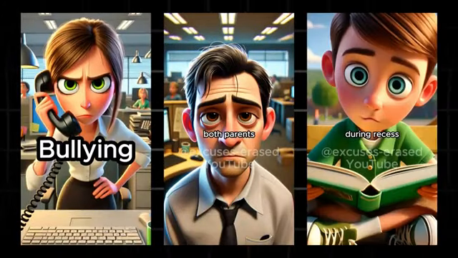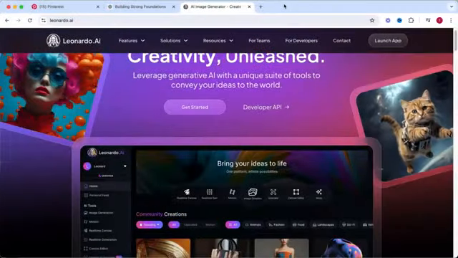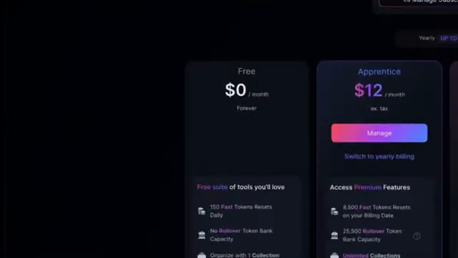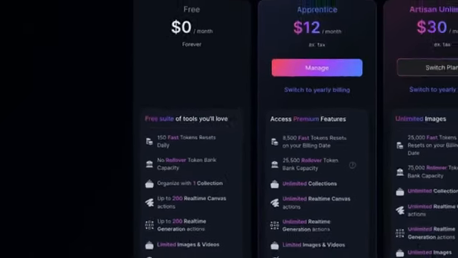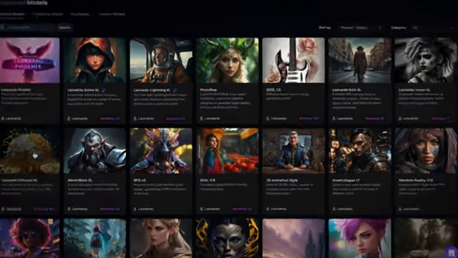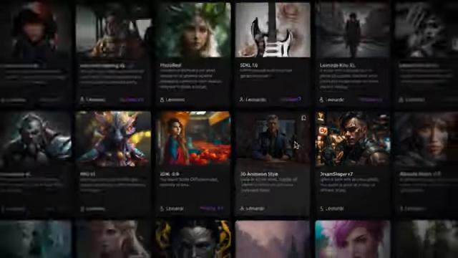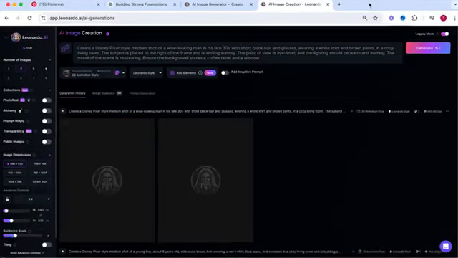For the next step, you will need these Disney Pixar style images that match with your script. And the best way to create these images is with Leonardo AI. This is a high-quality AI image generation software, and they actually have a free plan which gives you 150 credits for free every day, which is more than enough for these videos. But the best part is that they have an image model, which is specially trained on the exact style of images we need, the 3D animation style model. If you use this model, you will always get the perfect images for your videos.